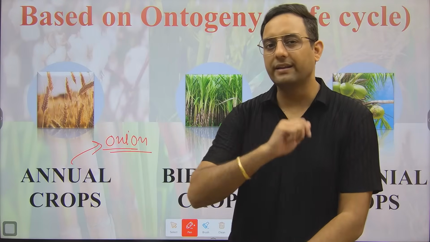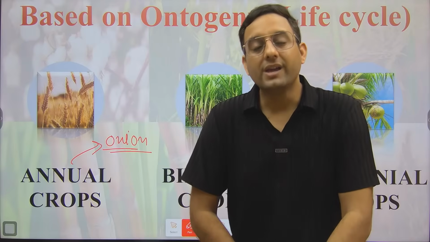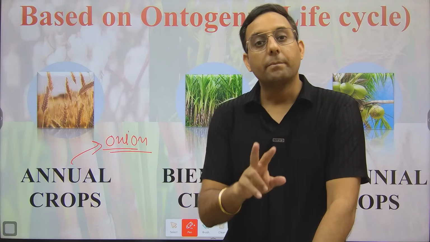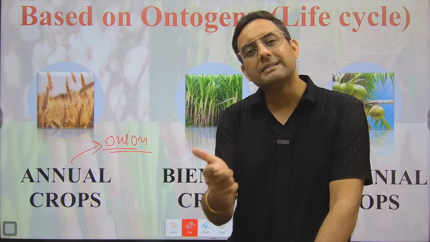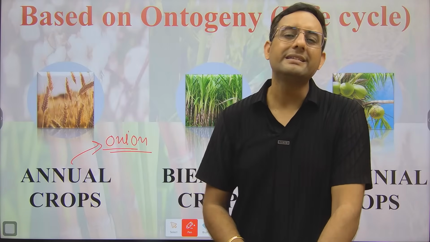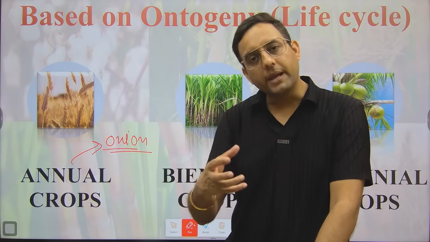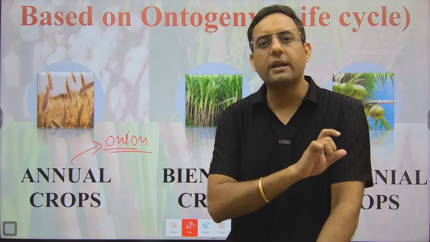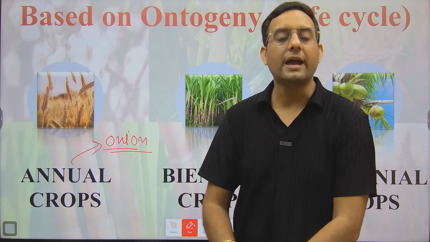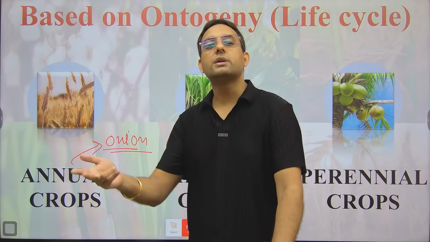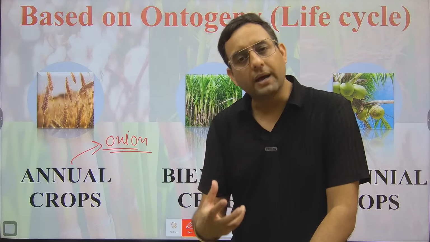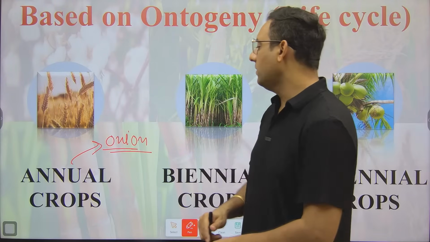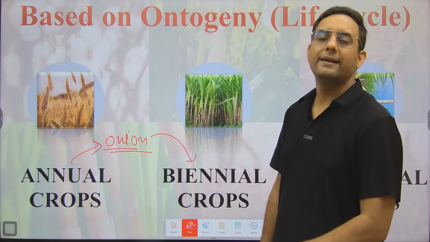You said no. The reason is, I said within one season we are able to produce bulb, because the main productive part of the onion is known as bulb. But bulb is not seed. Life cycle is considered when seed stage comes. Right now I am talking about the bulb. So maybe the way we are growing the onion, it can be annual. But by standard we cannot classify the onion in the annual category. The reason is it will take 2 seasons. The first season is for the vegetative growth. Bulb is part of vegetative growth, but seed will come in the next season. This is why instead of calling onion an annual crop, it will be called, of course, biennial.